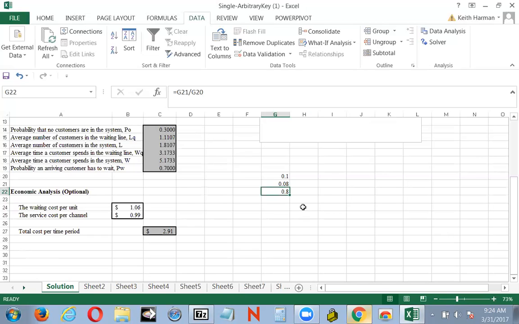For every penny I reduce the waiting cost, I reduce the overall total cost by 0.8 of a cent. So that would give me a way to take a look at it and figure out if I am getting the kind of marginal utility out of an additional server that I want.